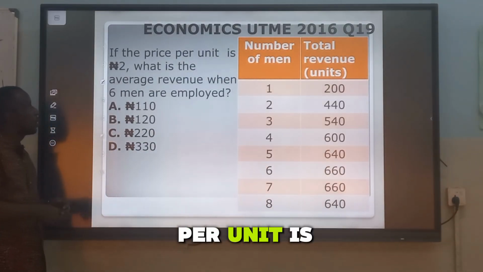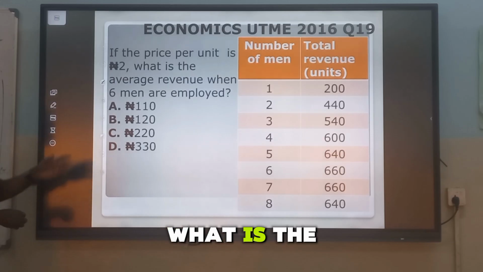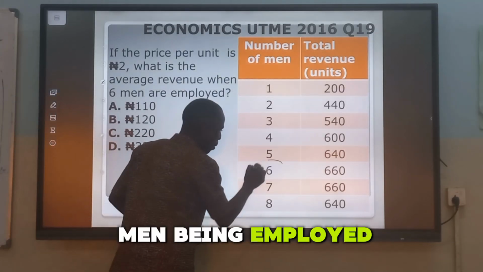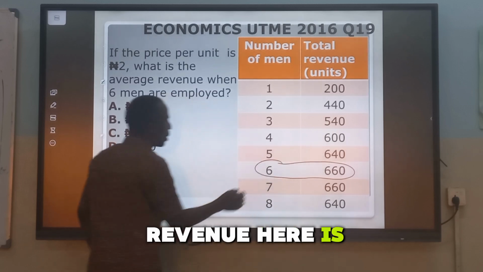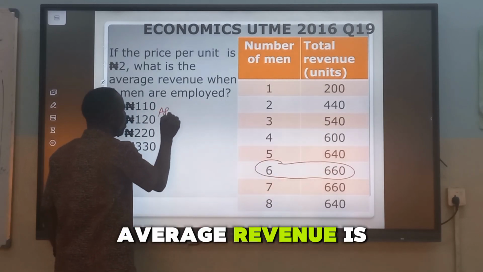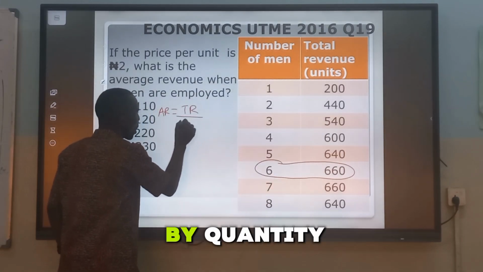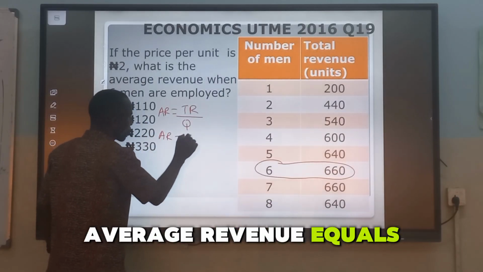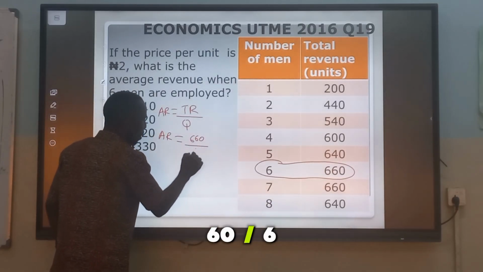If the price per unit is 2 naira, what is the average revenue when 6 men are employed? We have 6 men being employed and the total revenue here is 660. Average revenue is total revenue divided by quantity, in this case the number of men. Average revenue equals 660 divided by 6.